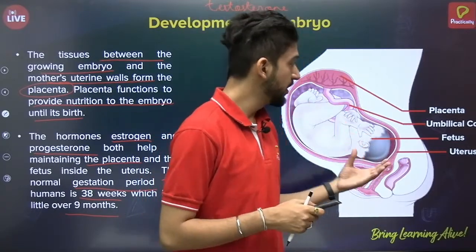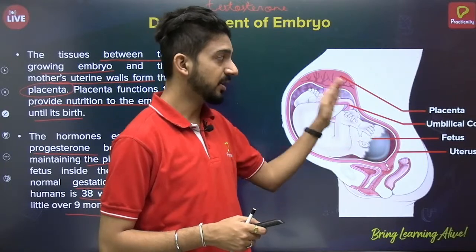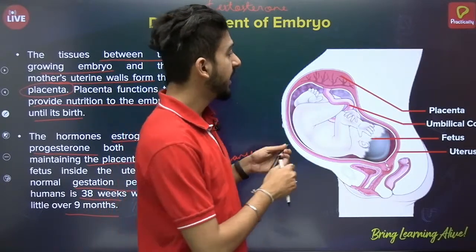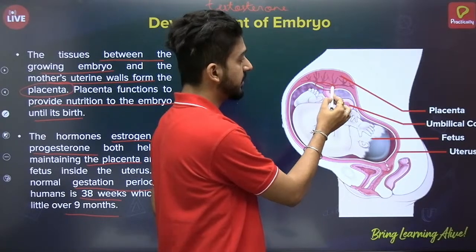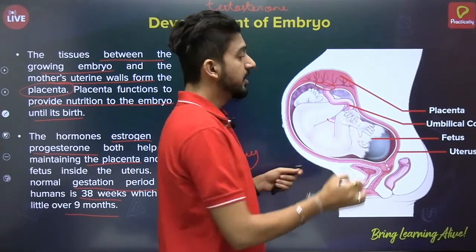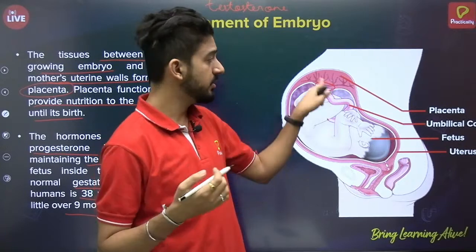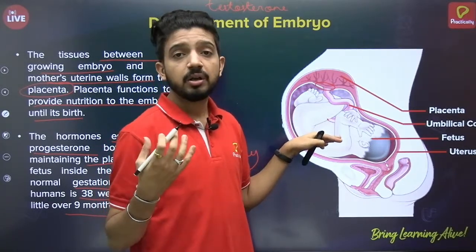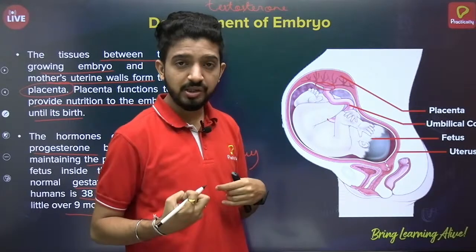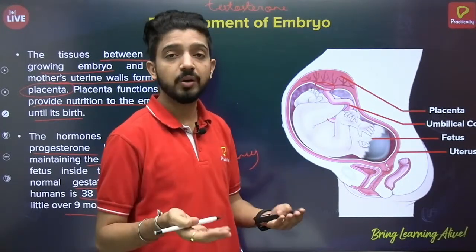As you can see, this is the placenta, the sac-like structure, and we have the umbilical cord which connects the placenta to the baby. This is the connection between the mother and the fetus, through which it can get nutrition, and it can also throw out the waste products.